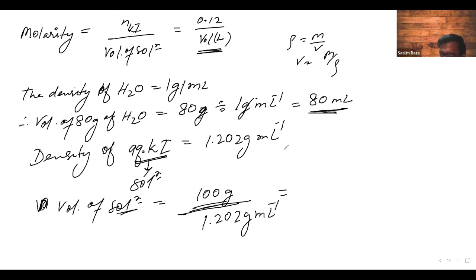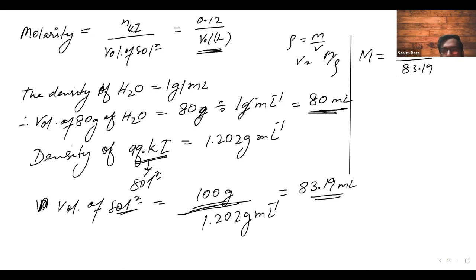Let us calculate. 100 upon 1.202 will be approximately equal to 83.19. Now you have got the volume. So we'll just substitute that in molarity. Capital M will be equal to number of moles 0.12 upon 83.19.